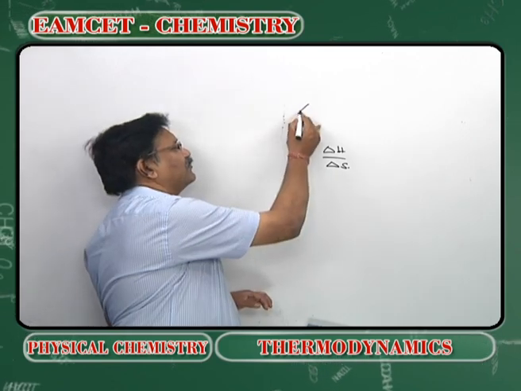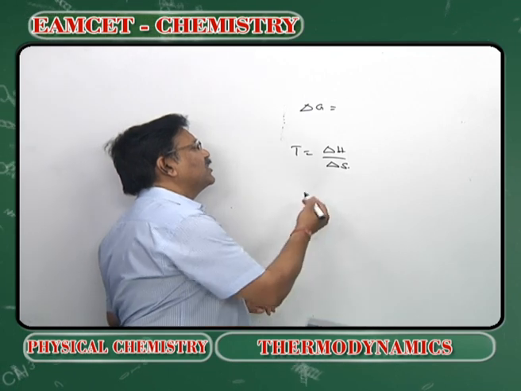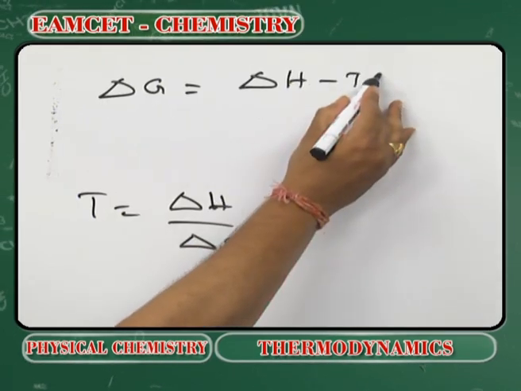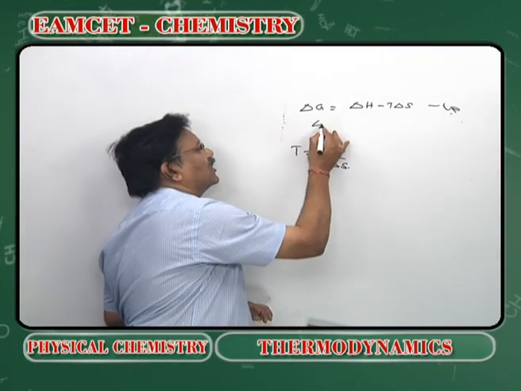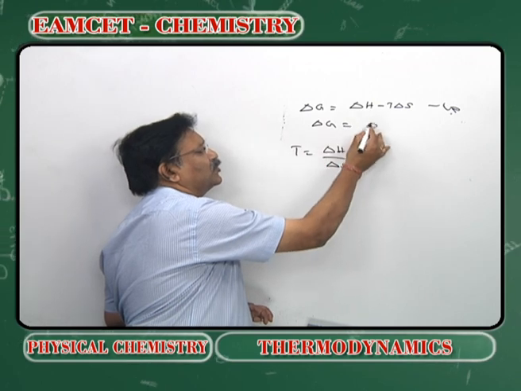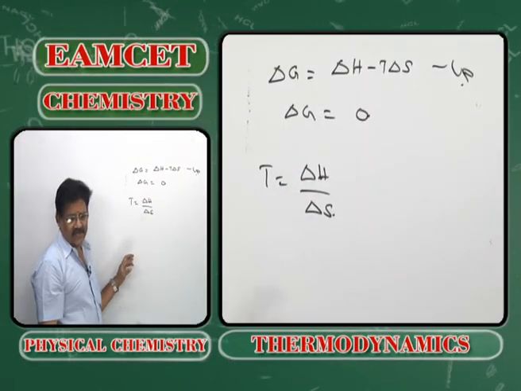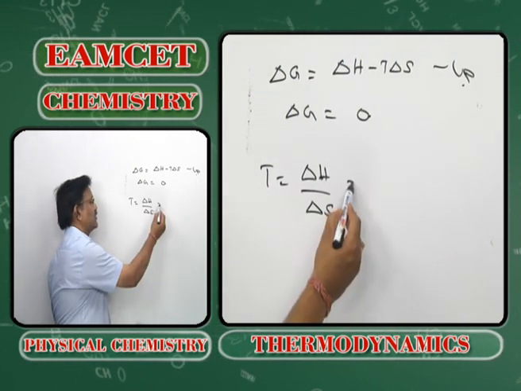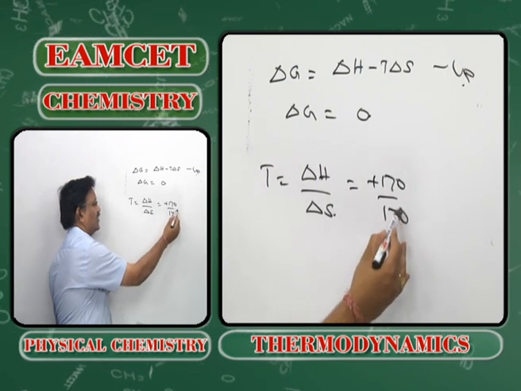What is the condition for the spontaneity? Delta G is equal to delta H minus T delta S, which should be negative. At equilibrium, delta G will be equal to 0. So T is equal to delta H by delta S. This is plus 170 and this is 170.